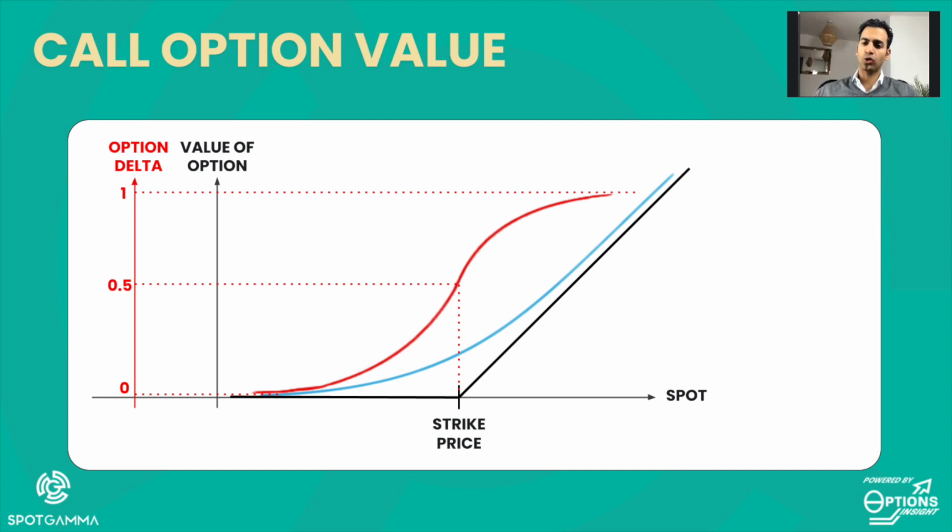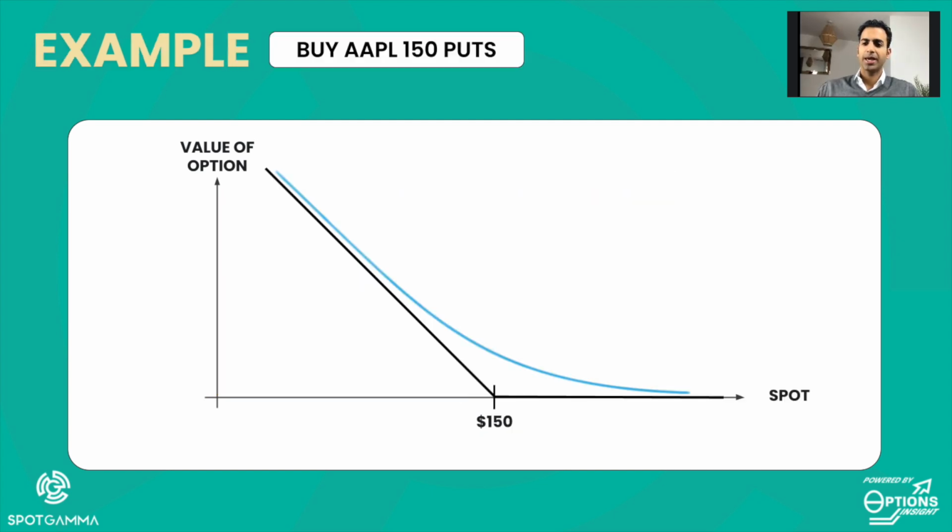Now that is a call delta profile. Let's look at an example of a put delta profile. Imagine we trade the 150 strike put on Apple stock. If the stock is trading at 150, well, then we know that the delta would be minus 0.5. If the stock was much higher, the delta would be 0. And if the stock was down at, say, 100, then the delta would be minus 1.